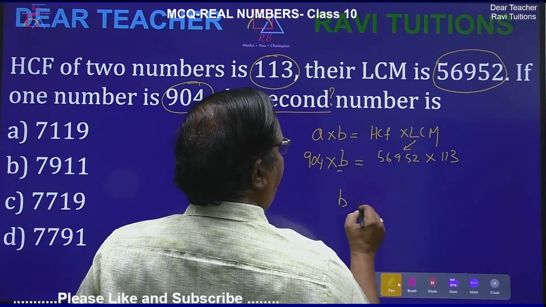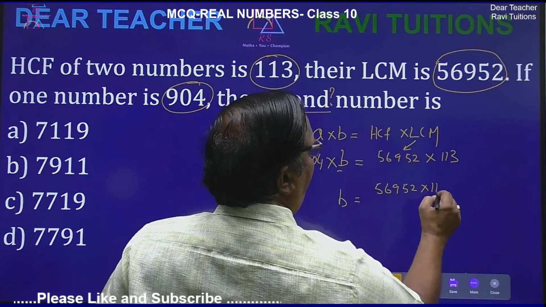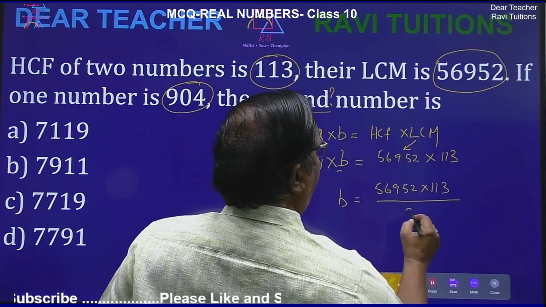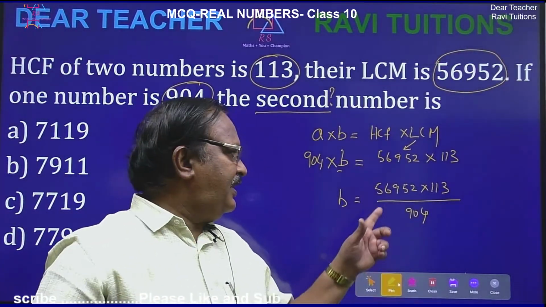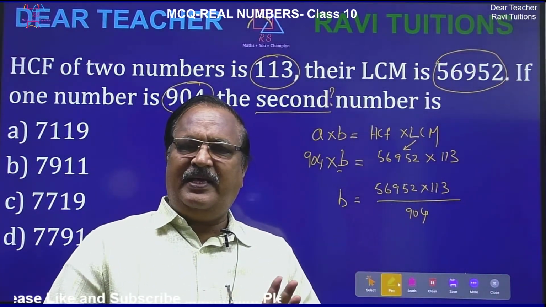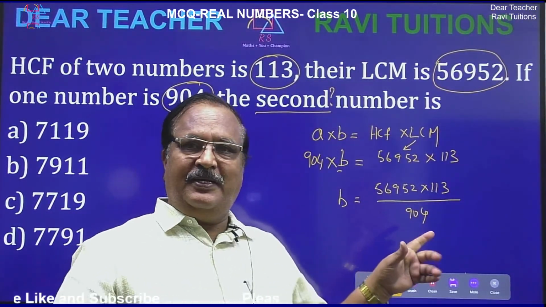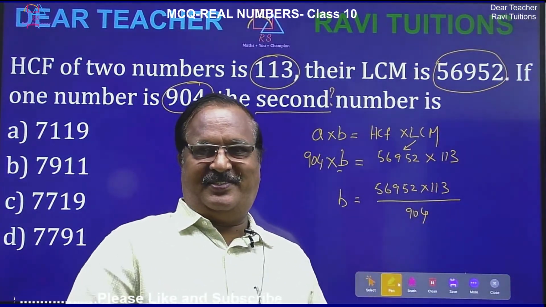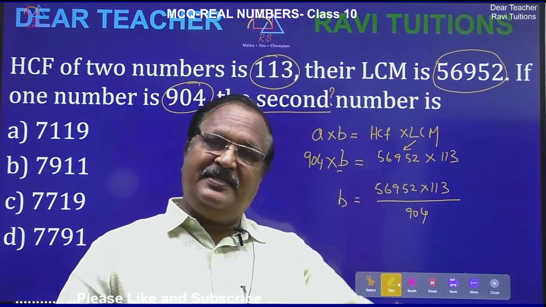So now the second number is equal to 56952 into 113 by 904. So very huge big numbers are there. Definitely in the examination they won't trouble you. Definitely there will be some easy cancellations. You have to find out that easy calculation.